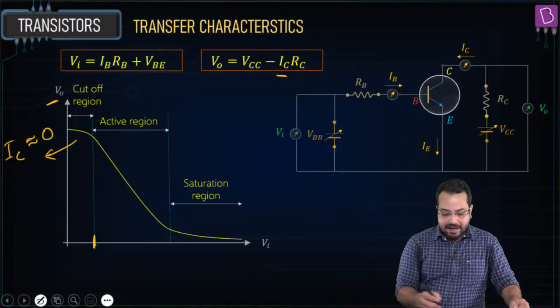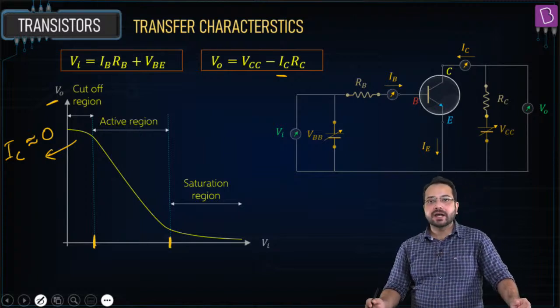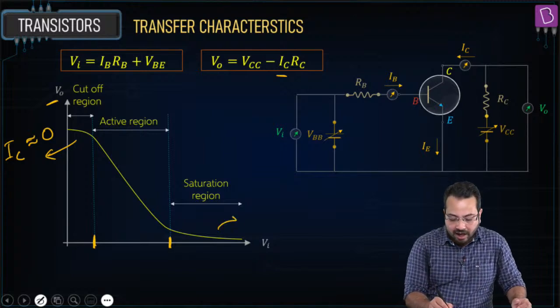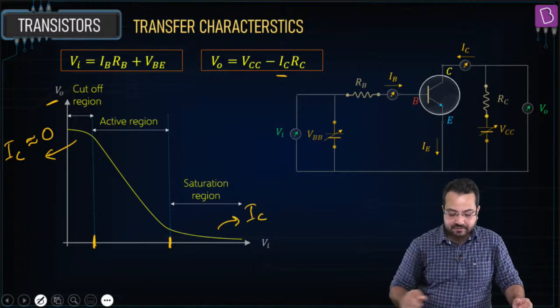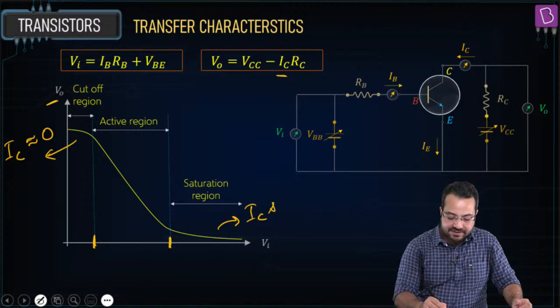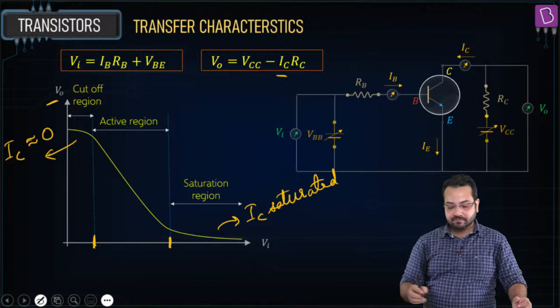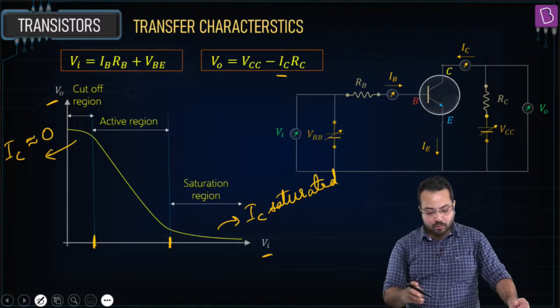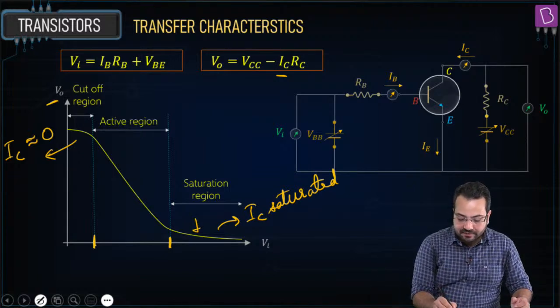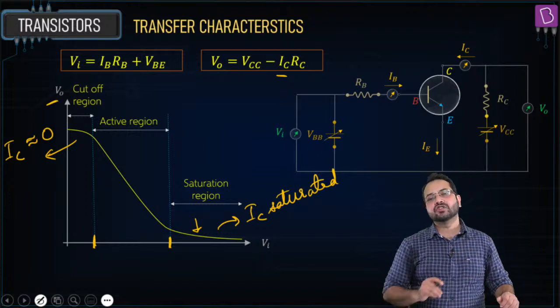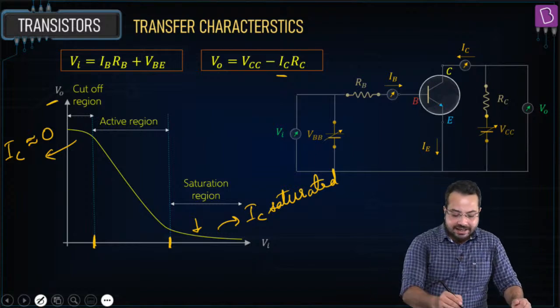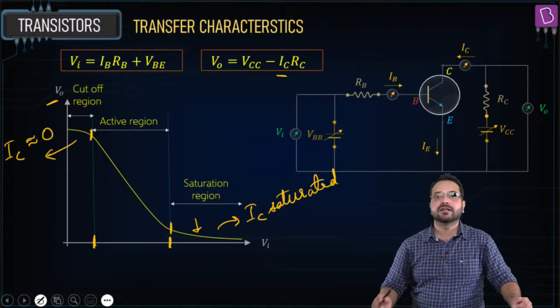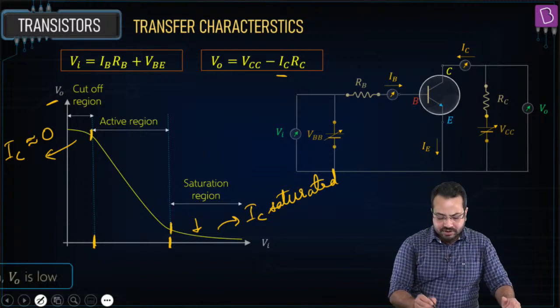And when the input voltage is high, then IC becomes saturated. Can you see that? IC becomes saturated. That is why we call it the saturation region. And what happens to the output voltage? The output voltage becomes very, very low or negligible. Is that correct? And in between them, we have the active region. So it's very simple.